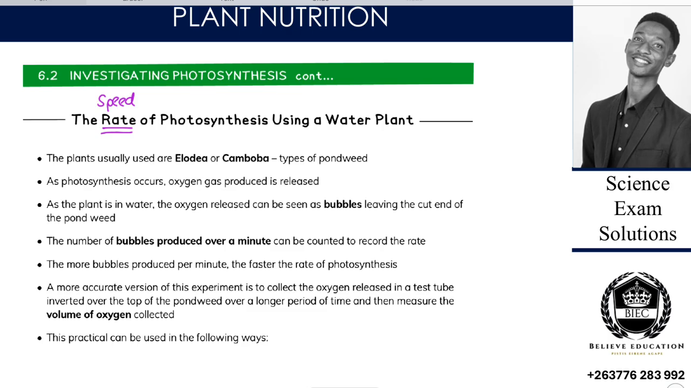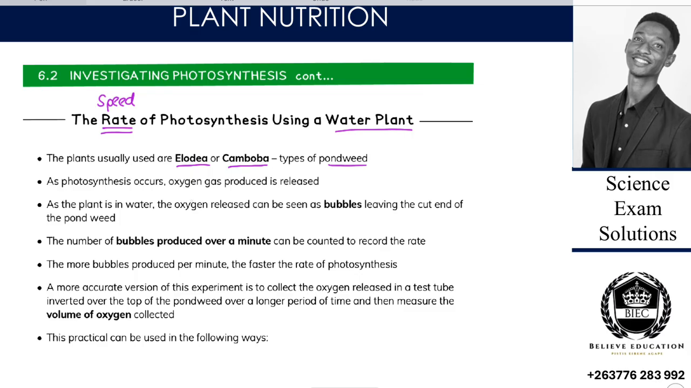So in other words, we're going to investigate the speed of photosynthesis using a water plant. A water plant is a plant that lives in water. The plants usually used are an Elodea plant, as well as a Cabomba plant. They are types of pond weeds, weeds that grow within the pond. They grow in water, right? They don't require much soil.